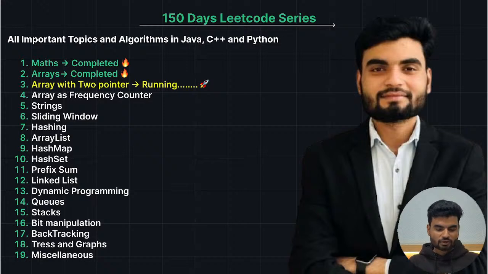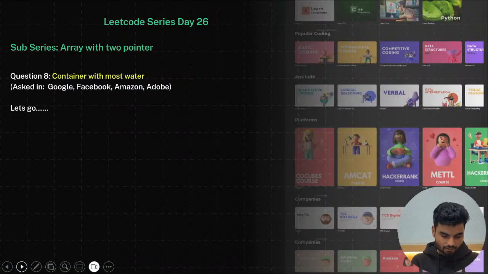Okay, cool. Briefly, I'll tell you where we're going. We are taking a series that will help everybody crack a coding interview in services and product-based companies as well. In that series, we already completed two important steps, math and arrays. Now we are moving ahead with arrays and two pointers. We have also solved a few questions with the same algorithm. So now let's move ahead.